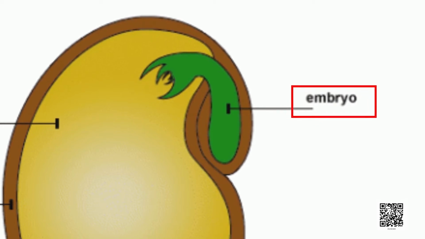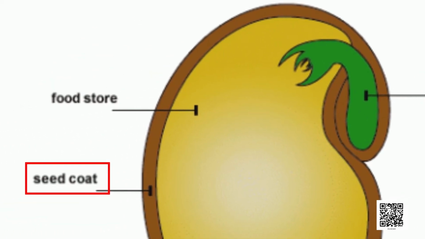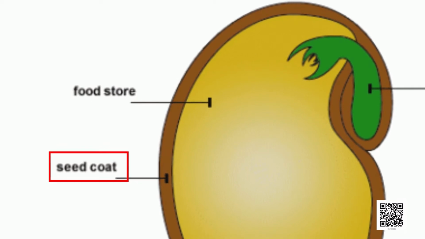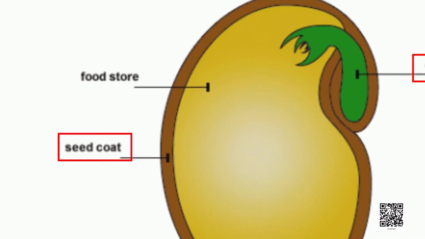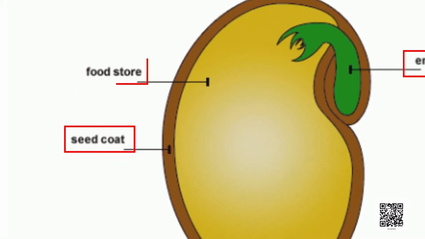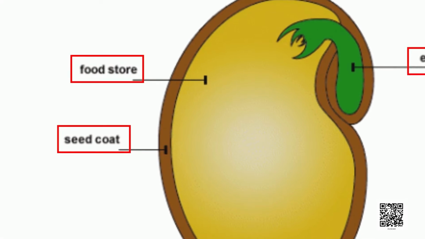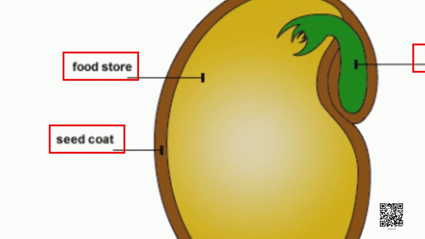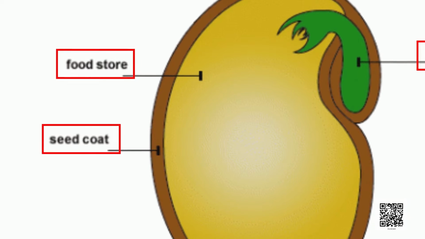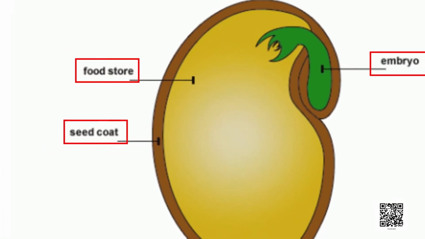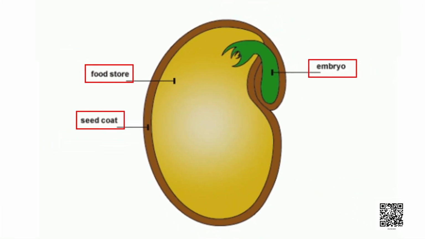Also, we can see a seed coat, and the entire thing which is seen here is the food stored. From this food stored, the embryo gets nourishment, or the embryo gets its energy to grow.